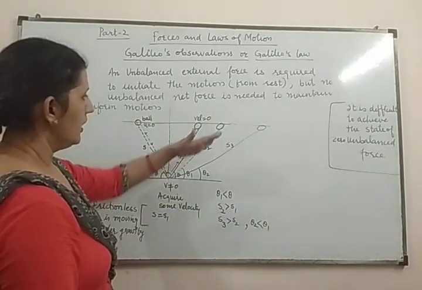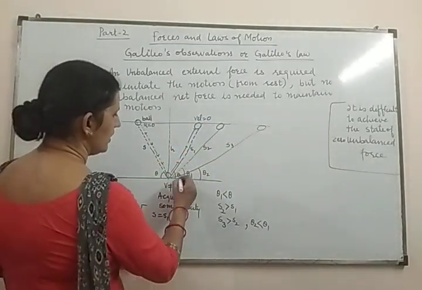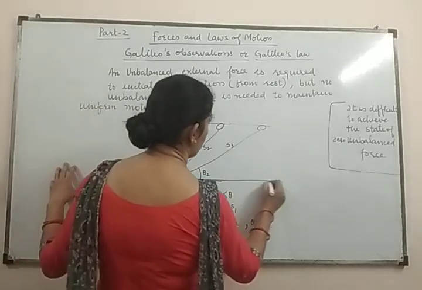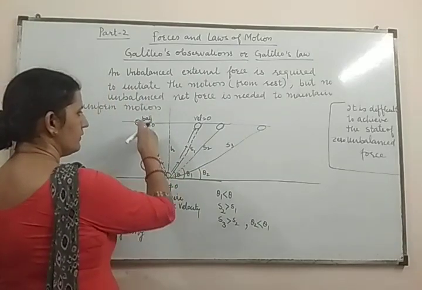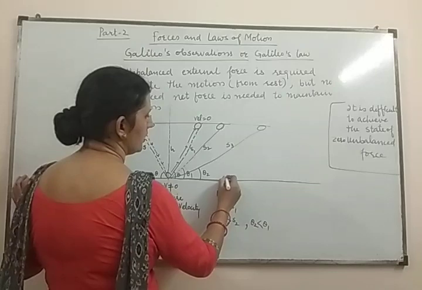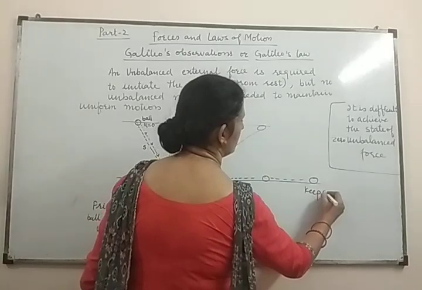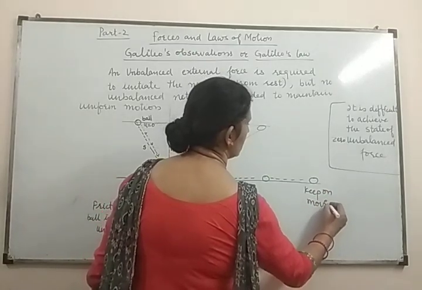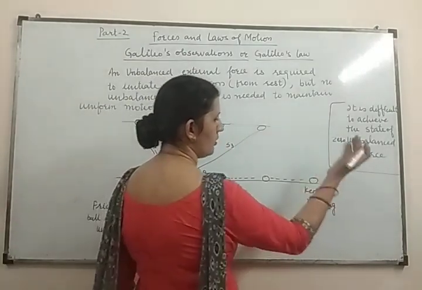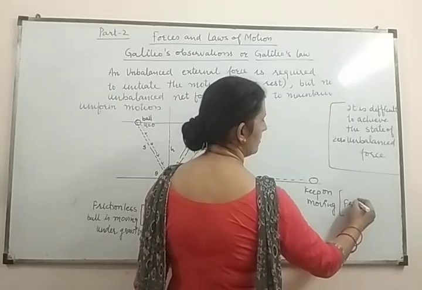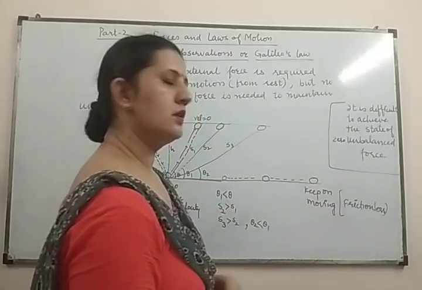Finally, by decreasing the angle of the inclined plane, Galileo took the inclined plane along the ground, and what he observed when he released the ball from this point is that the ball moves along this path, and finally the ball keeps on moving. No force is there which can stop this ball. Why? This ball can be stopped only due to friction, but we have considered that the surface is frictionless.